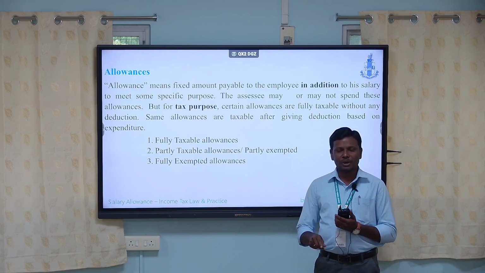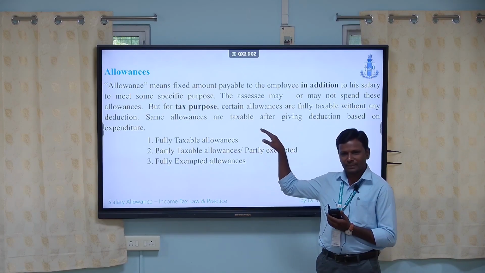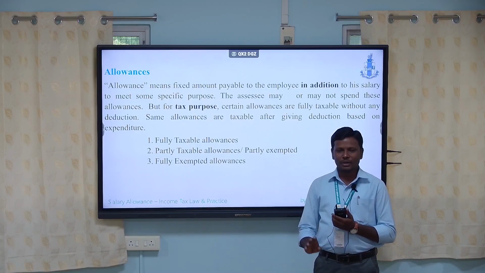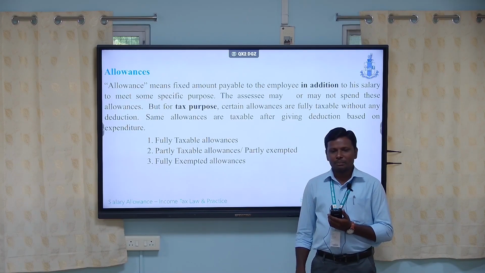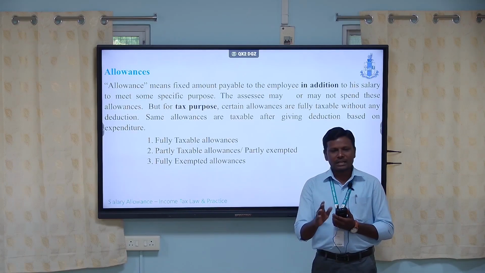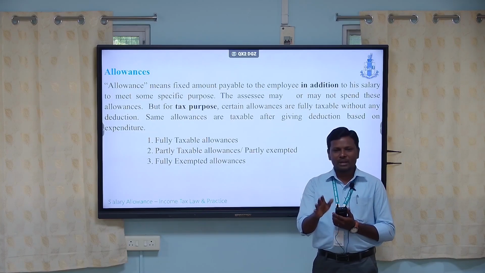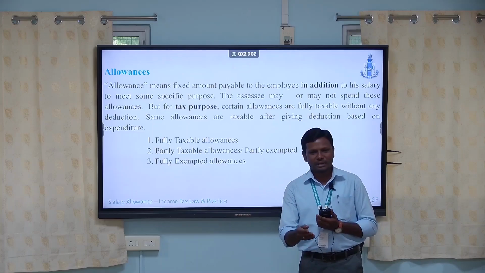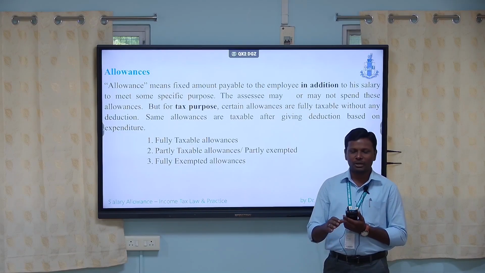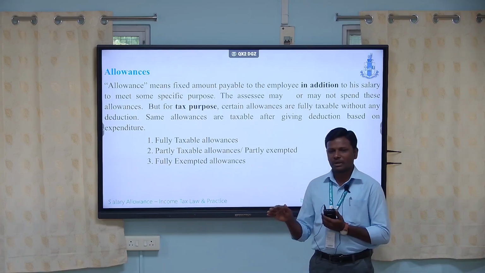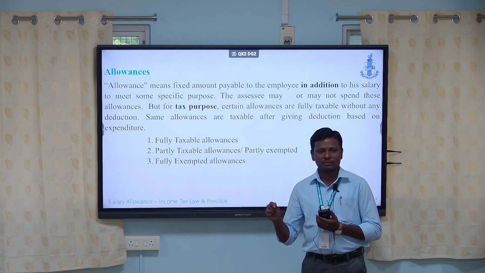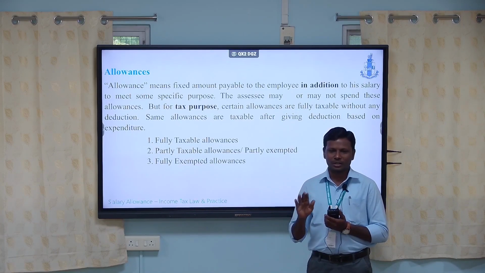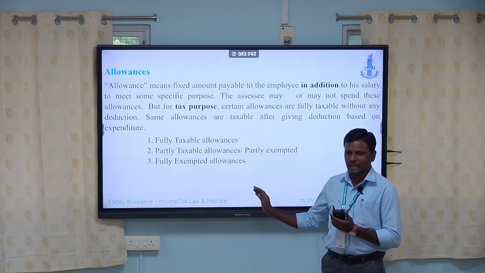And second, partially taxable and simultaneously partially exempted. What are the allowances partially exempted and partially taxable? For example, house rent allowance, partially taxable; hostel allowance, partially taxable; entertainment allowance, partially exempted and partially taxable. For example, entertainment allowance is only allowed for government employees. Non-government or private employees are not eligible for entertainment allowance. For a private employee it is basically fully taxable; for a government employee it is exempted only for entertainment allowance.